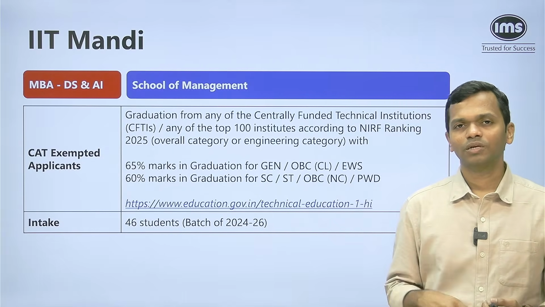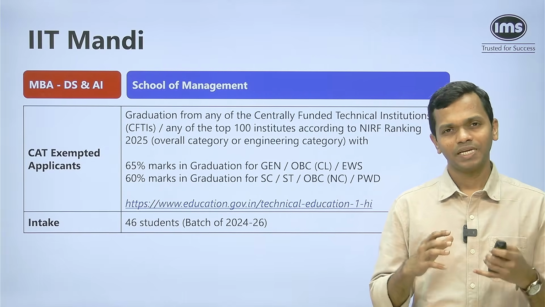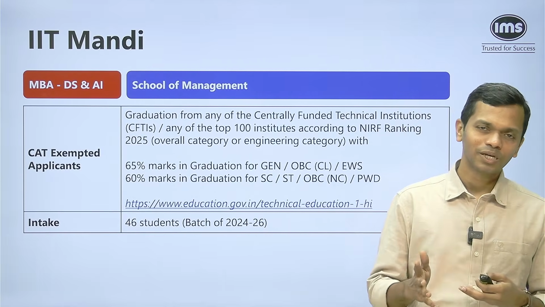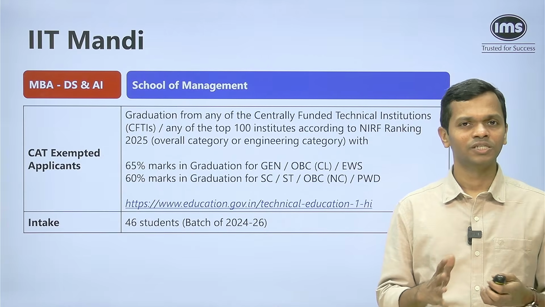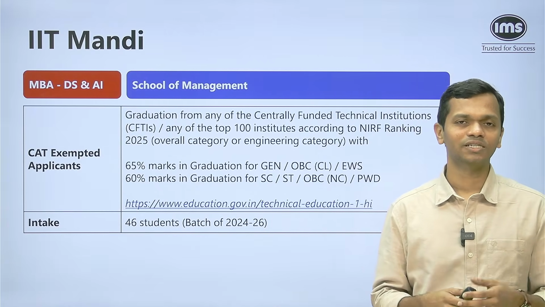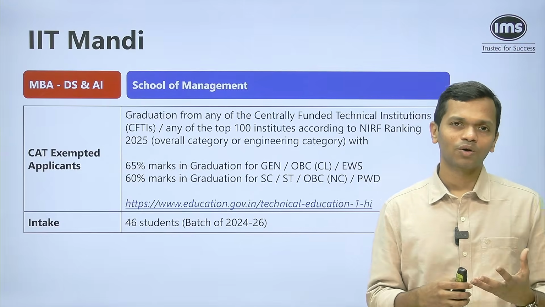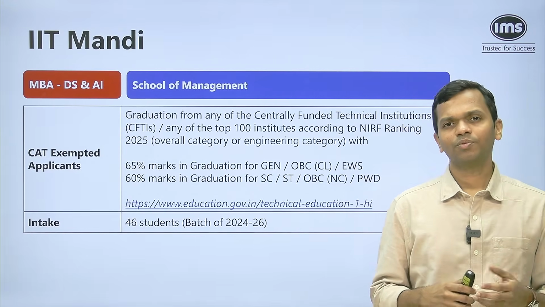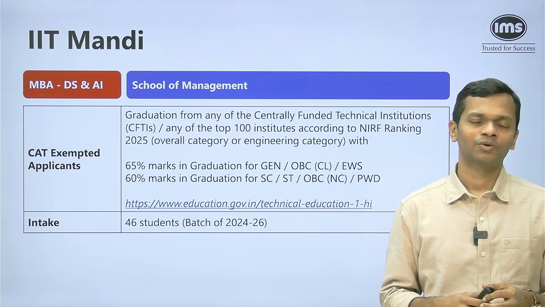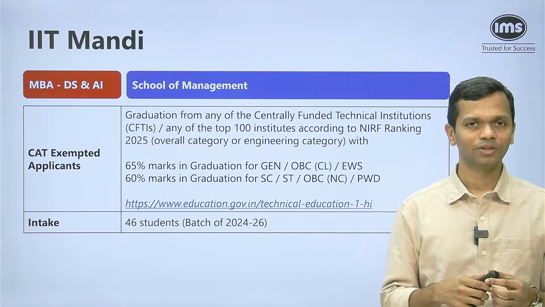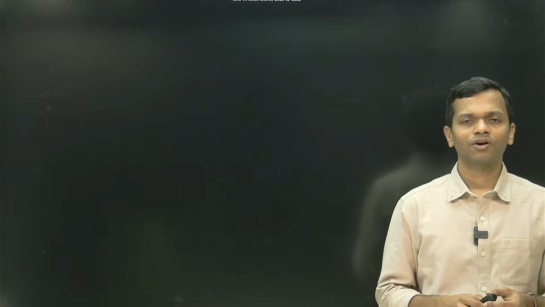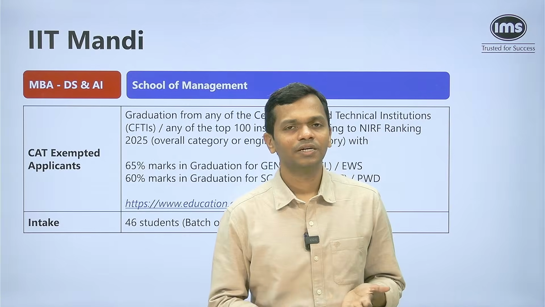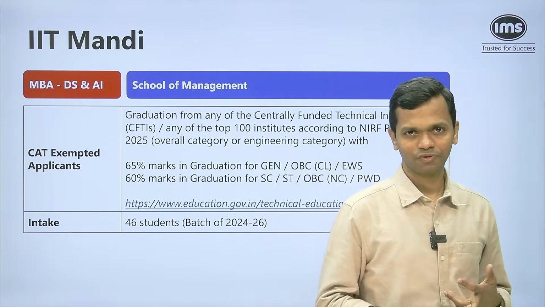For some of these programs which are relatively new, exact placement data is not available. You might have to work with the summer placement data or some information available on, let's say, LinkedIn, etc. Otherwise you may not have exact information on the placement statistics. But for the majority of the programs it is available, and you can definitely check it out on the B School Zone. With this, we have covered everything that is out there when it comes to IITs: 10 IITs, 15 programs, 1,050 plus seats.